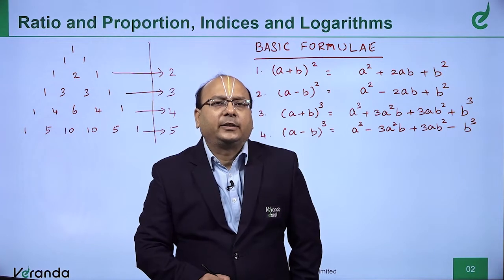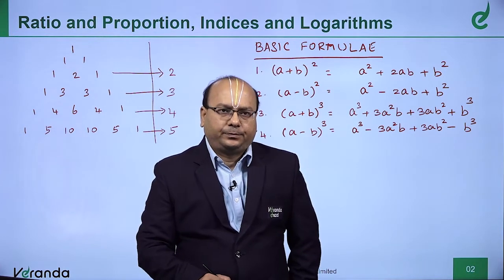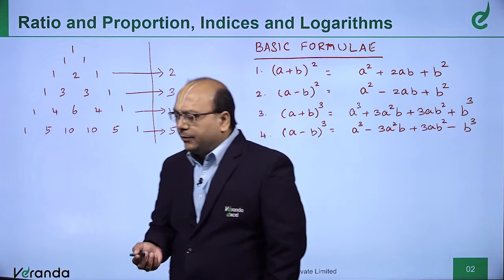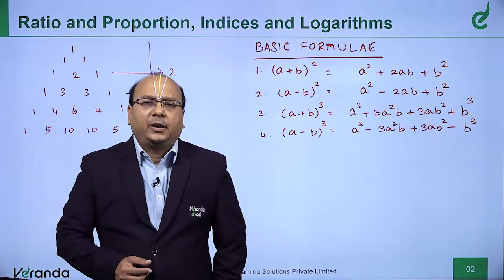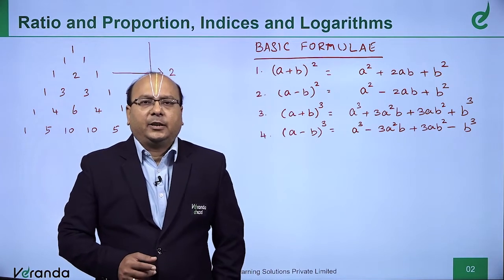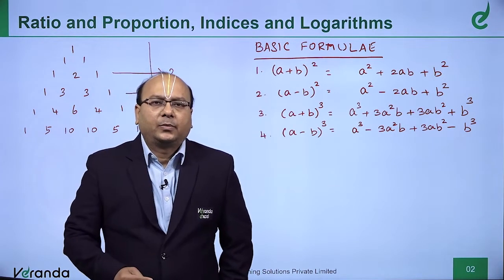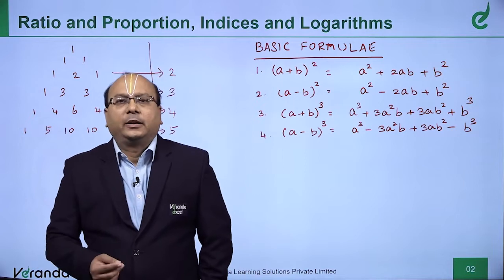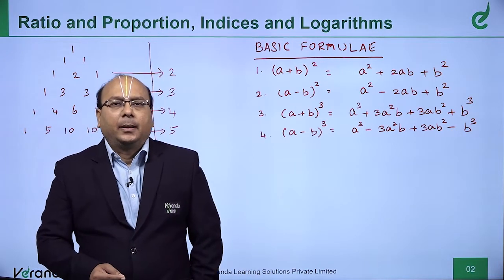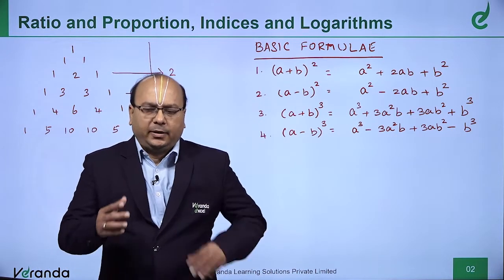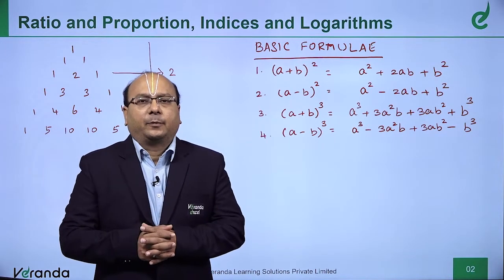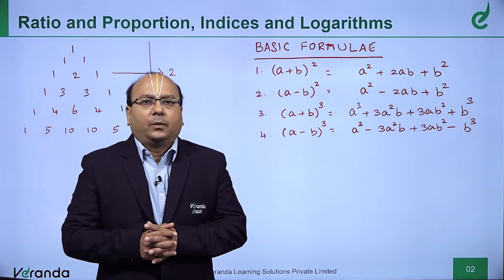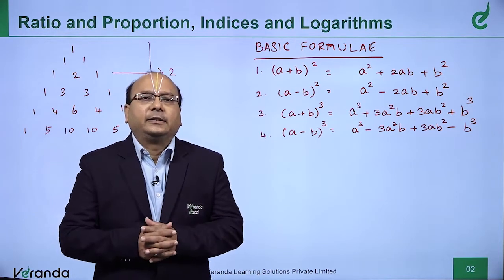How is this related to (a + b)²? Now, we call (a + b)² a binomial expansion. In mathematics, "bi" means 2. Two parameters are there, a and b. Binomial expansion: I expand the binomial expression. Okay, what logic is there?